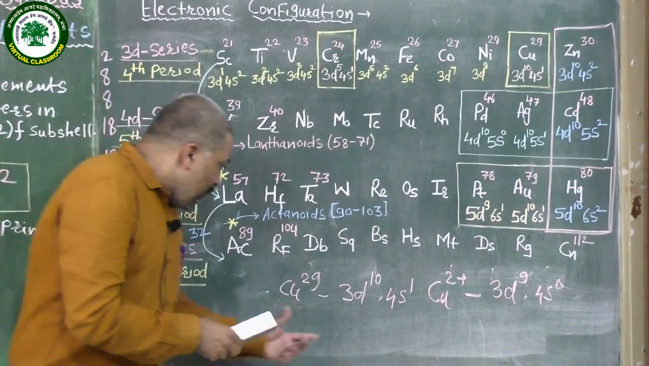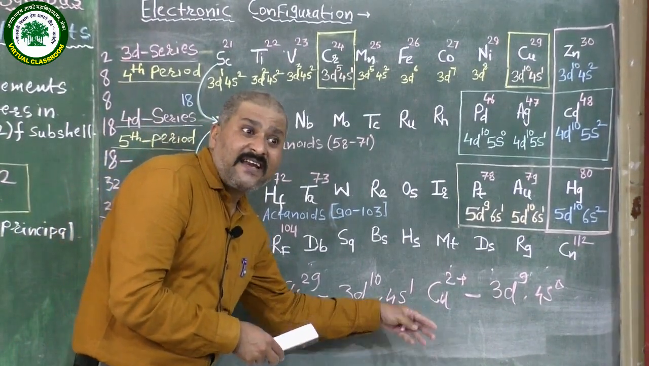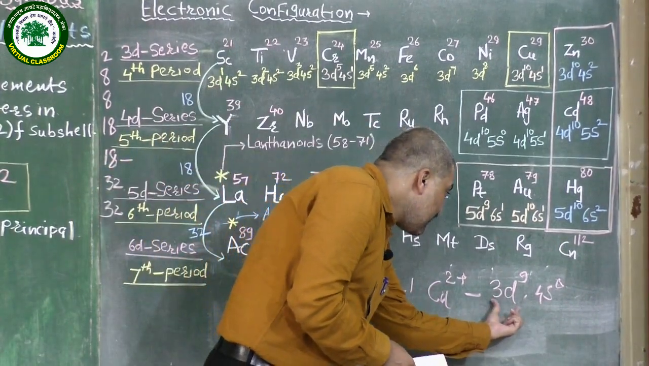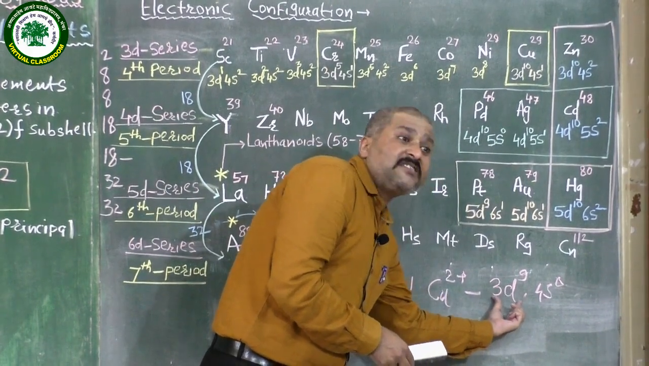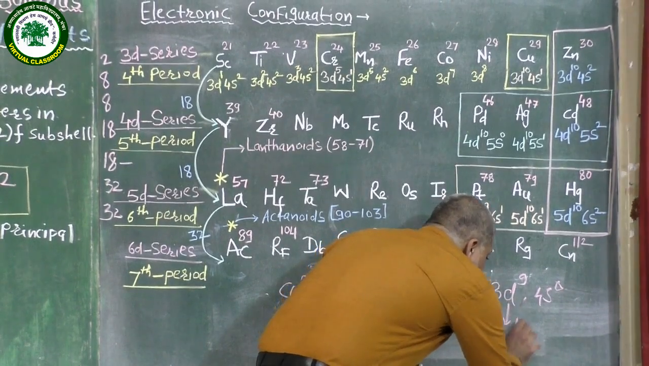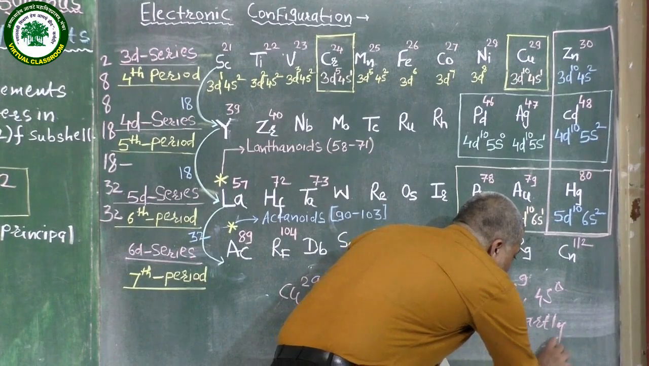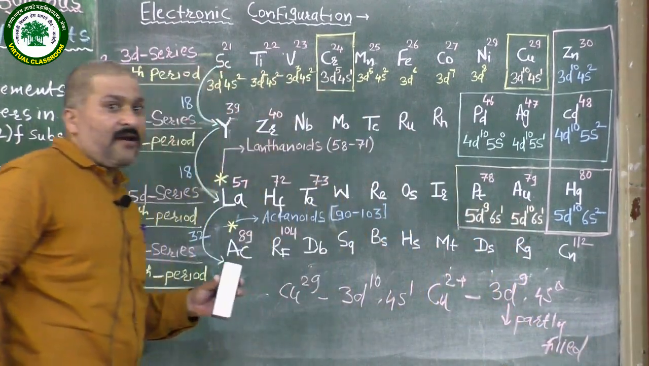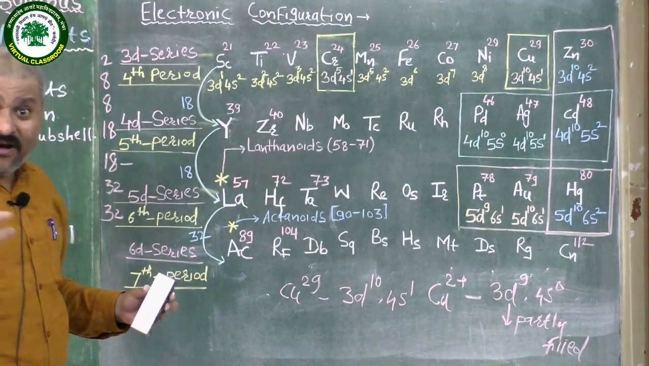Though copper shows the 3d10 4s1 electronic configuration, in its dipositive +2 state it shows the 3d9 4s0 configuration, meaning its d orbital is partially filled. Here the d orbital is partly filled, and we know that when the d orbital is partly filled, that element is considered as a d block element.